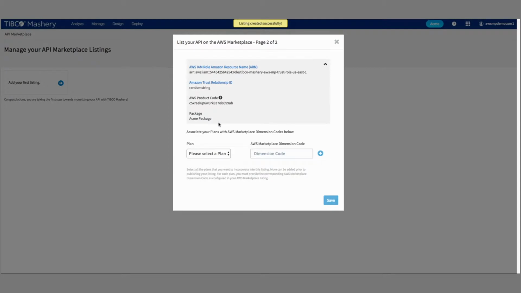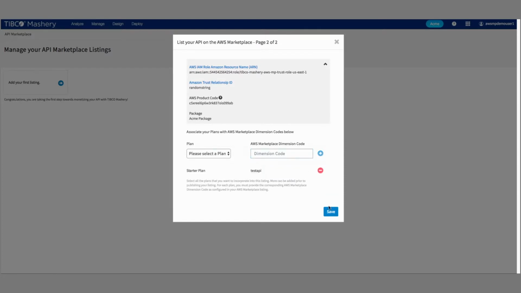It's going to show you what you had on the first page. And now what you do is you're going to associate plans within that package to dimension codes, which are, again, part of the AWS Marketplace setup. So we'll select a plan, in this case, starter plan. And we're going to enter this dimension code, which we would have gotten from AWS, and then we'll hit save.